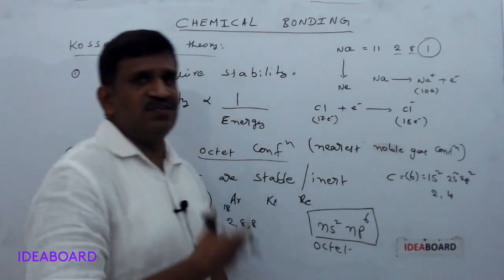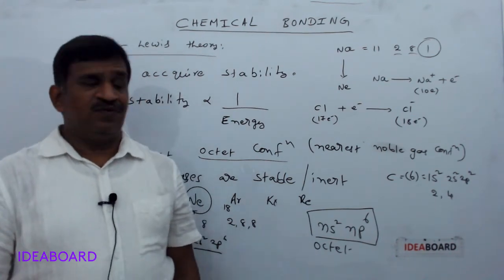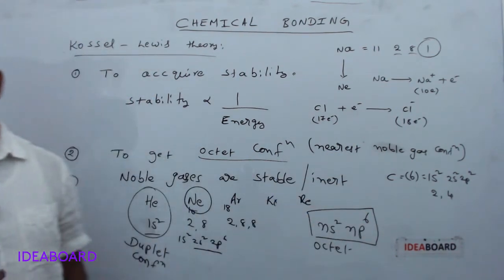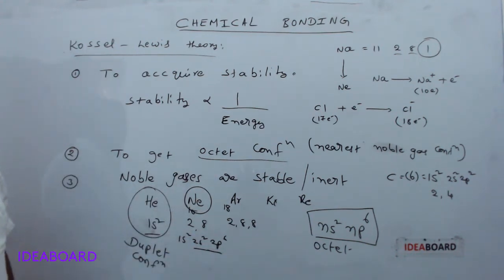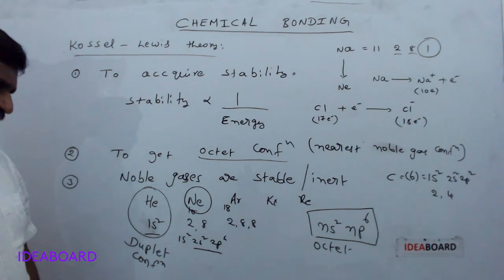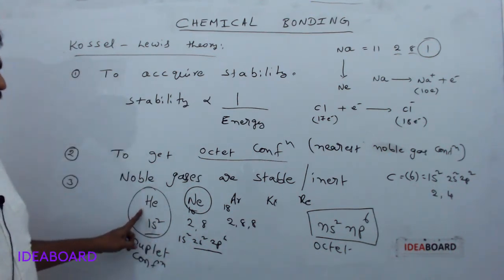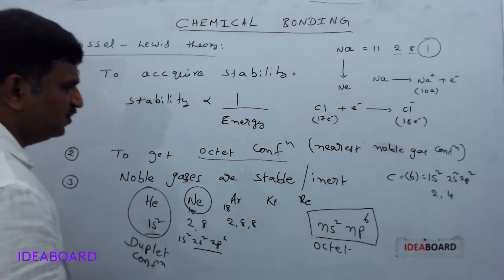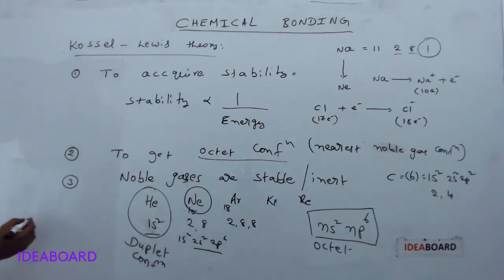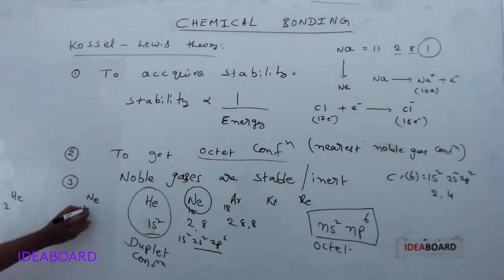To get the nearest noble gas configuration, how many electrons does it require? What is the nearest noble gas for carbon? Tell me your answer. Yes, you have two nearest noble gases: one is helium and another one is neon. Helium's atomic number is 2 and neon's atomic number is 10.